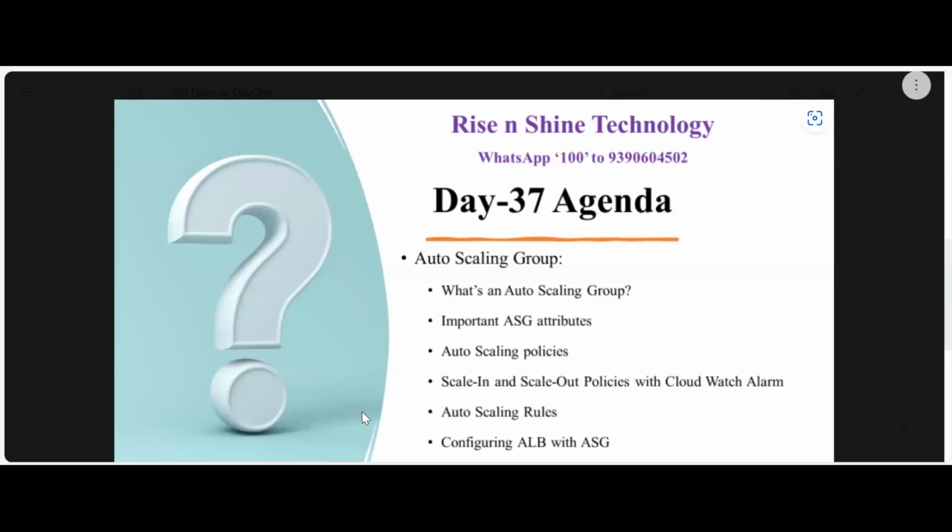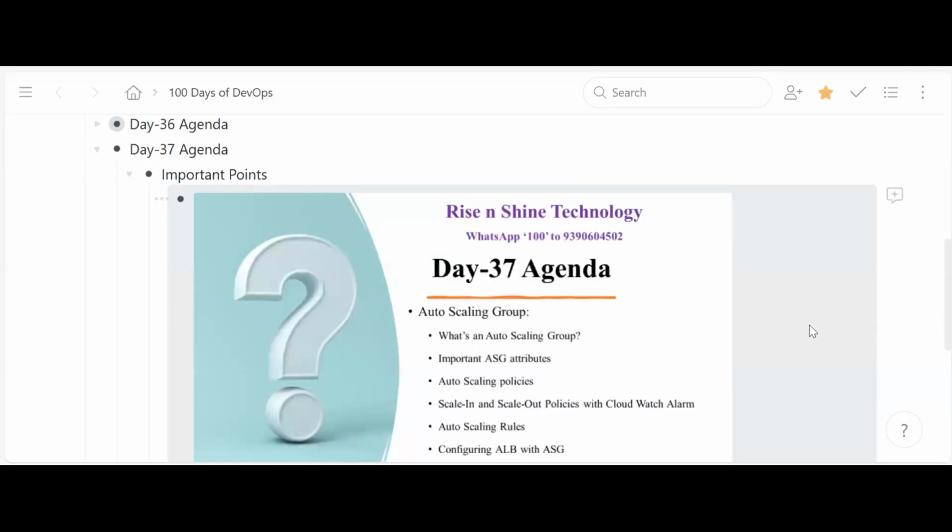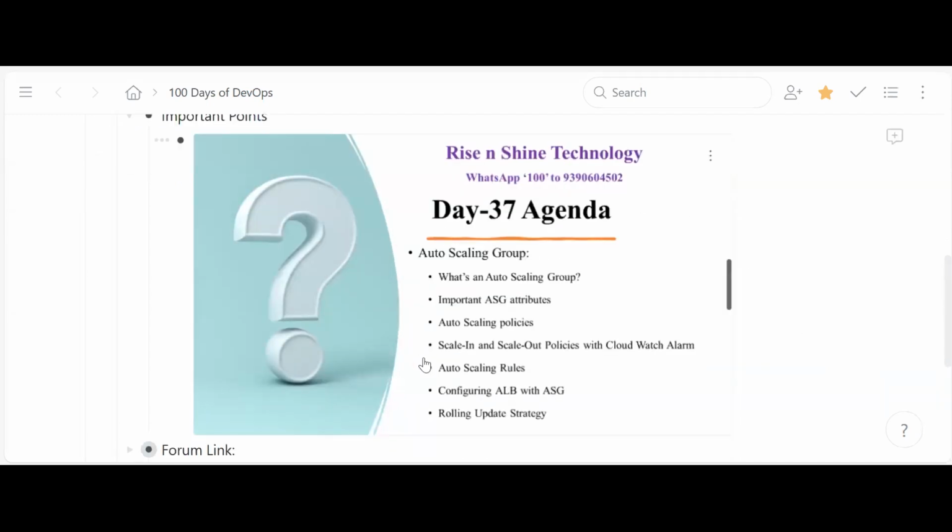Auto scaling group is one of the cloud features, that is scaling: scale in and scale out. How do we configure it with the policies, and how do you monitor those policies with the CloudWatch alarm? All these points have been covered.